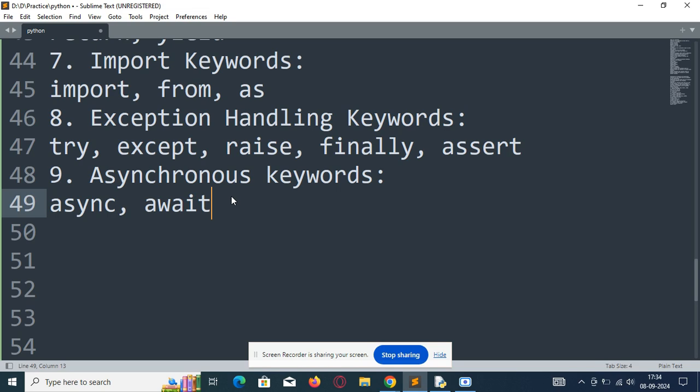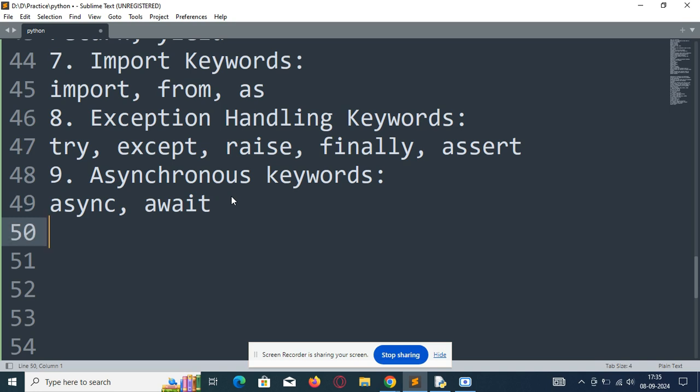Await keyword is used to pause the execution of a coroutine function until the other coroutine function completes. So async keyword is used for defining a coroutine function, and await keyword is used to pause execution of a coroutine function.